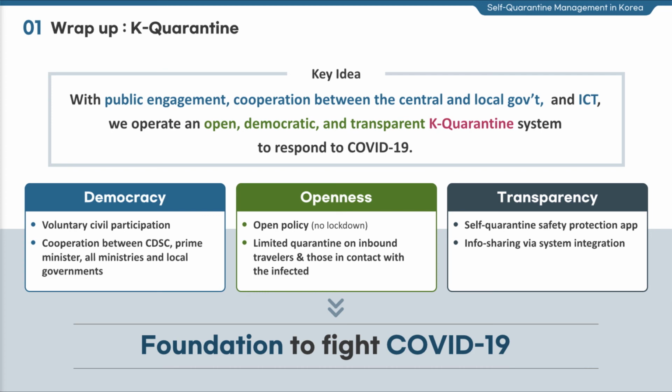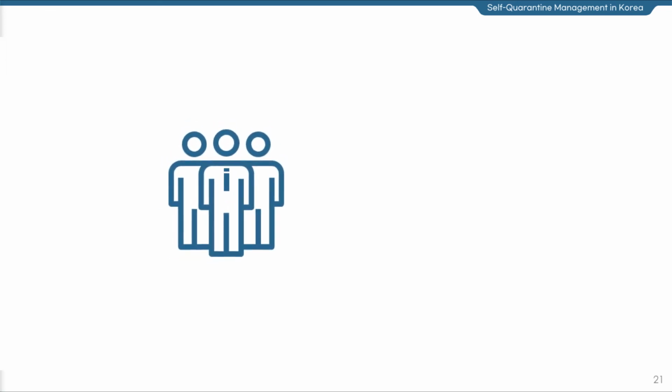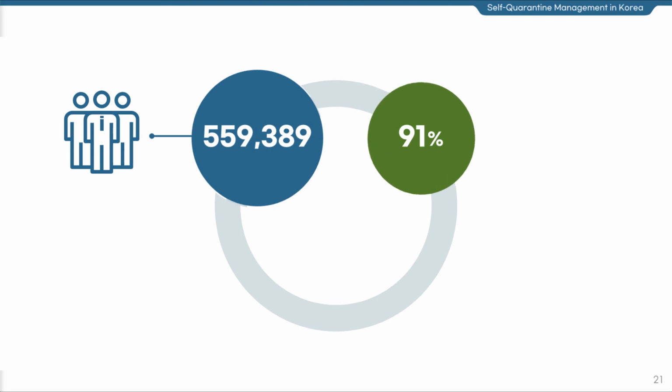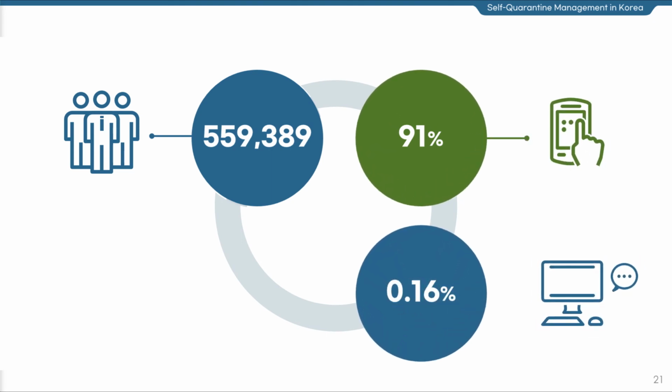In the meantime, we used the Self-Quarantine Safety Protection app and various systems to share the information, which constitutes a main aspect of K-quarantine, that is, transparent and efficient management of self-quarantine based on information technologies. In closing, I would like to explain the meaning of the figures representing K-quarantine. The first one indicates the total number of people who were under self-quarantine until August 23rd. Domestic residents having contacts with infectious individuals are not obliged to install the Safety Protection app. However, they volunteered to install the app, and now the installation rate stands at 91%, and the unauthorized leave rate